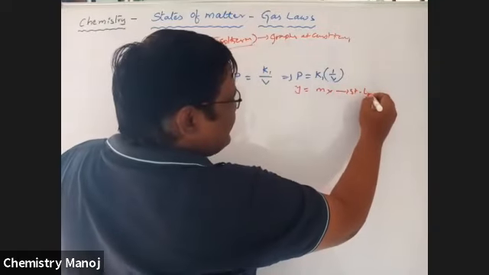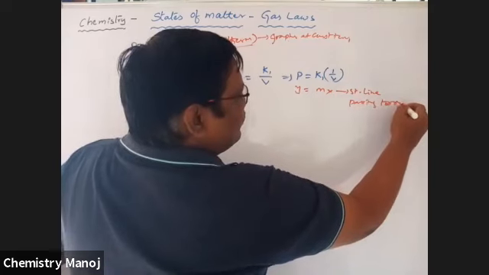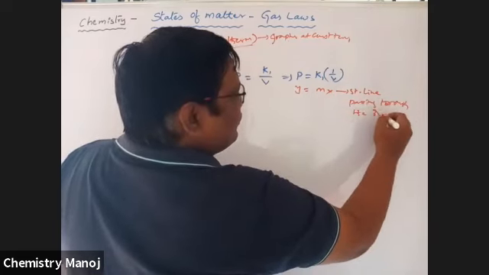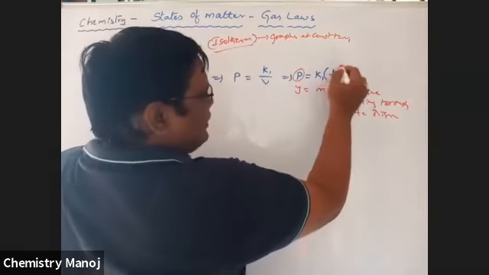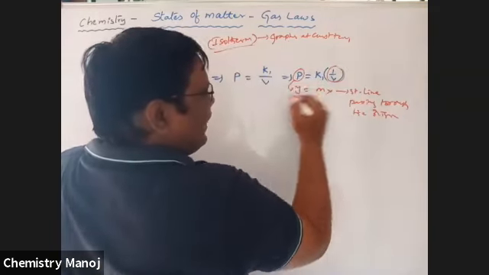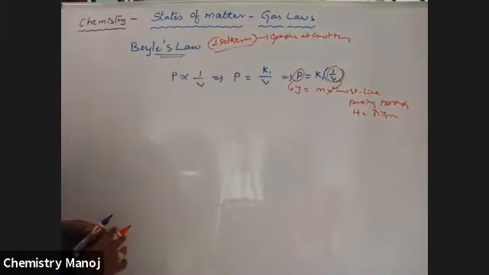It is a straight line equation passing through the origin. Now, if you draw a graph, that is P versus 1 by V, P on the y-axis, 1 by V on the x-axis, that gives a straight line passing through the origin.